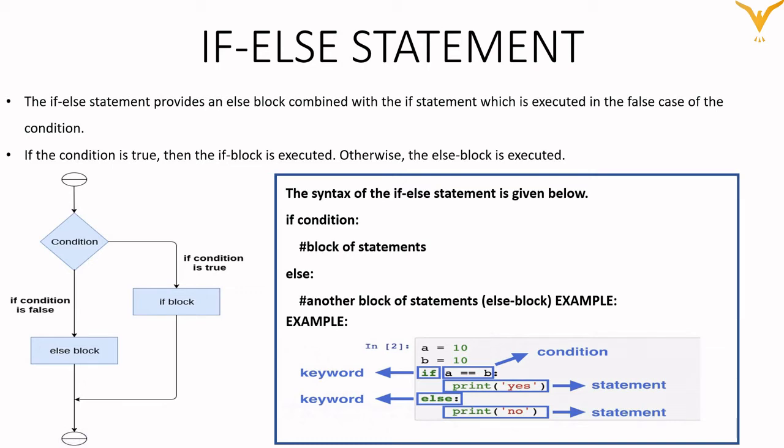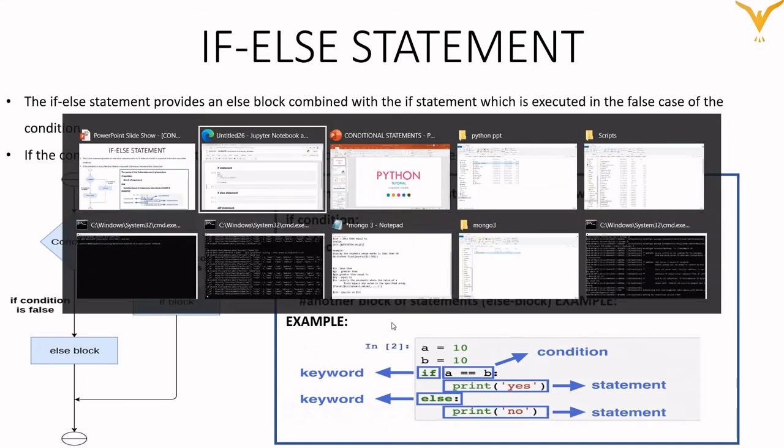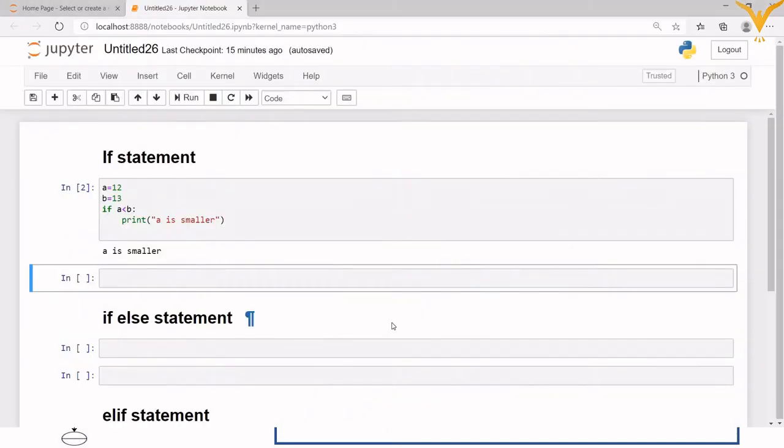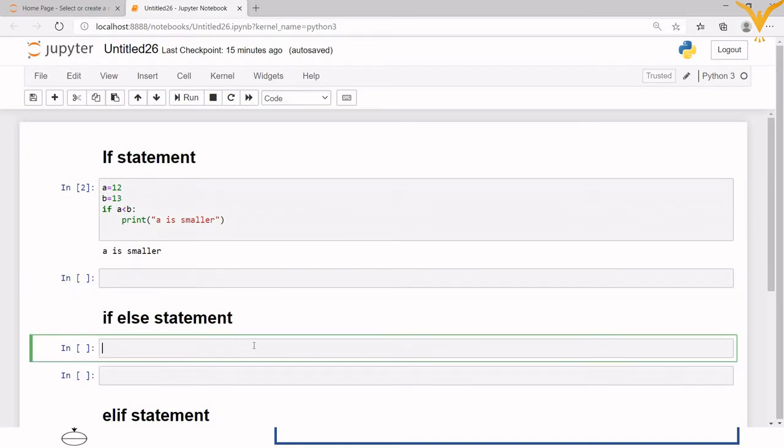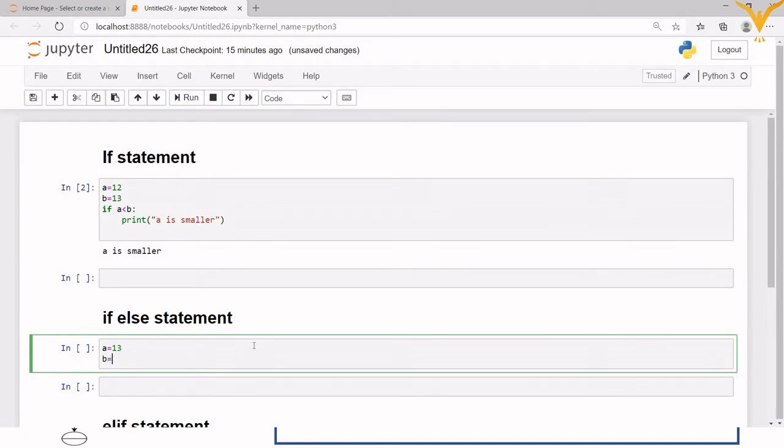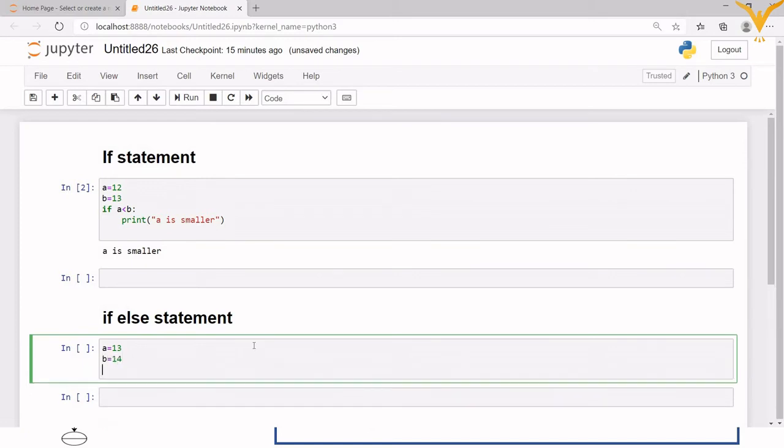Now we'll understand this practically. Suppose we take the same question. I want to find whether the number is greater or smaller. So I will write A equals 13 and B equals 14.